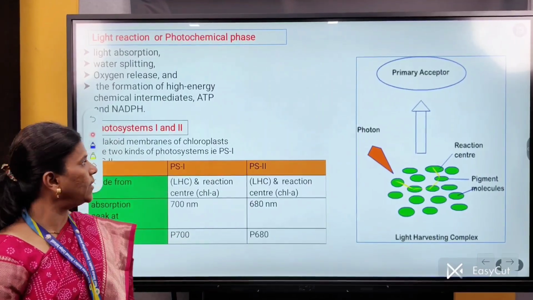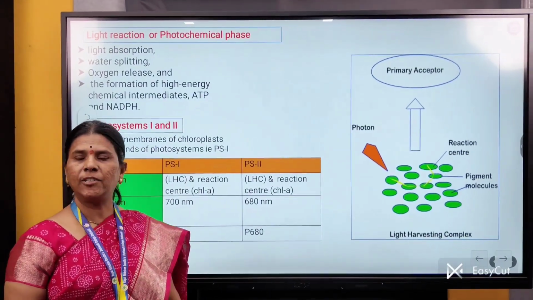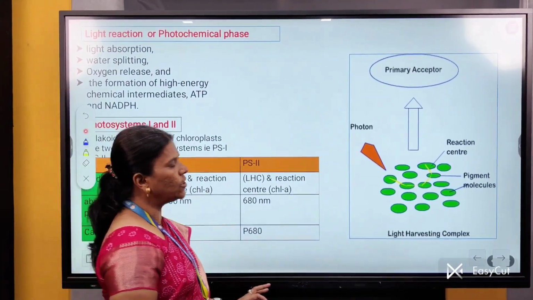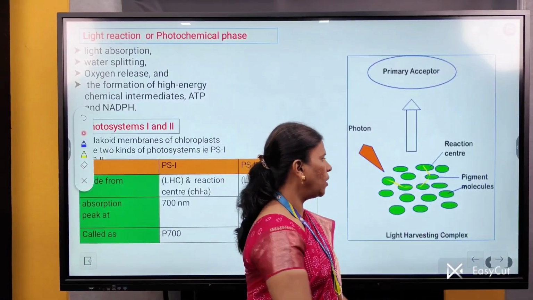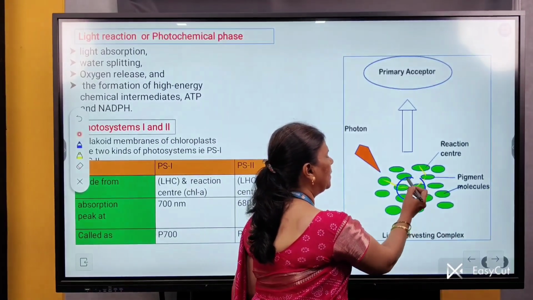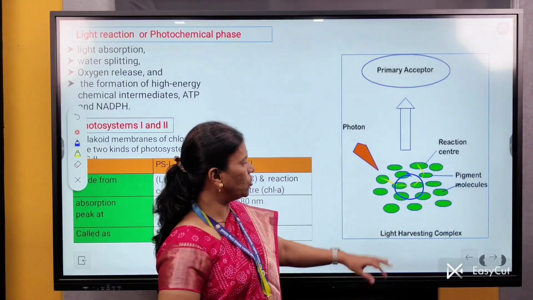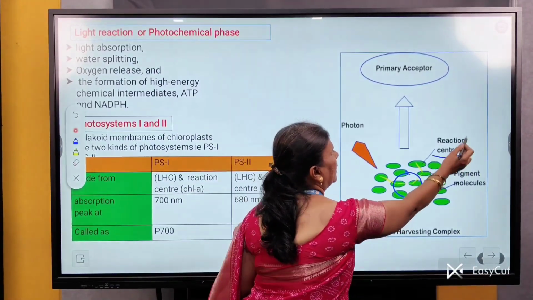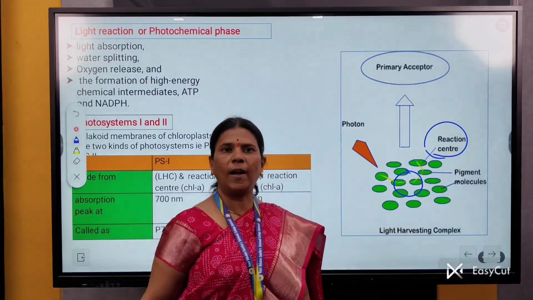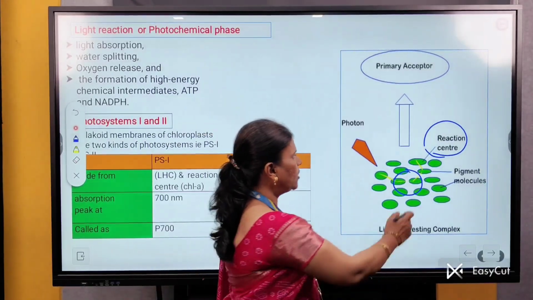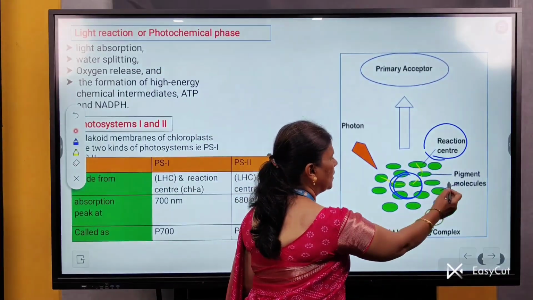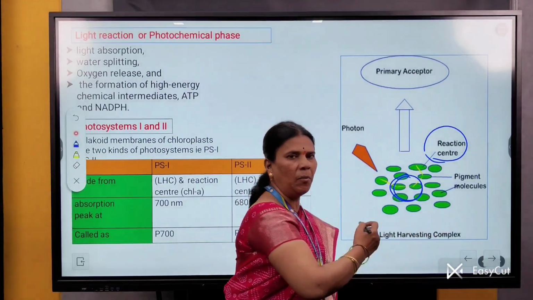Let us study the next point, that is, the photosystem and its types. What is a photosystem? A photosystem is a group of the main pigment with the accessory pigments. Here is the diagram which shows the main pigment, that is chlorophyll A, which is also called the reaction center. This chlorophyll A molecule is surrounded by the accessory pigments.